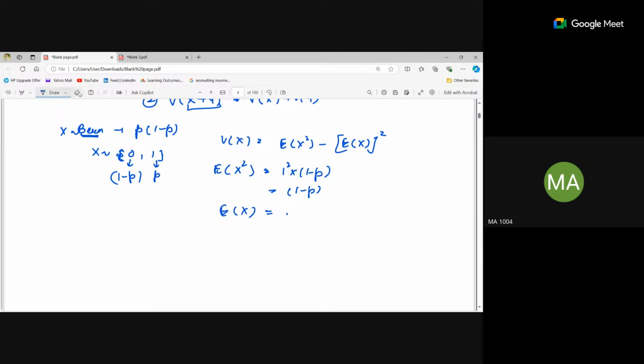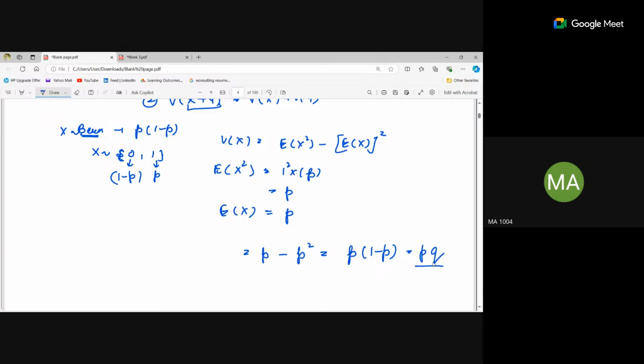Then expectation of x square is p, minus expectation of x whole square, which will be p square. Taking p as common, it will be p into 1 minus p.